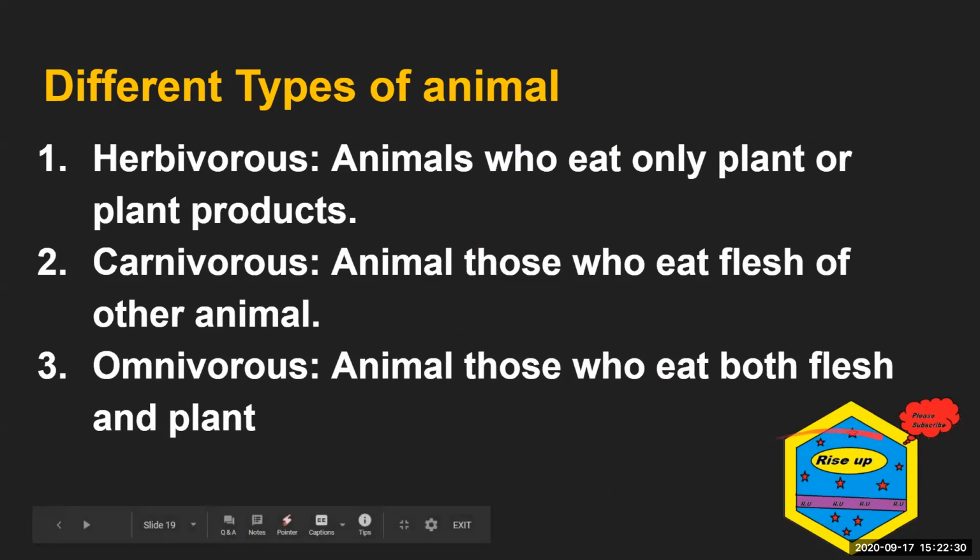The next point is balanced diet. The diet which contains all the nutrients in proper amount required by our body is known as a balanced diet. It should contain carbohydrates, vitamins, minerals, proteins, roughage, and water. Now plants also take food through the process of photosynthesis.